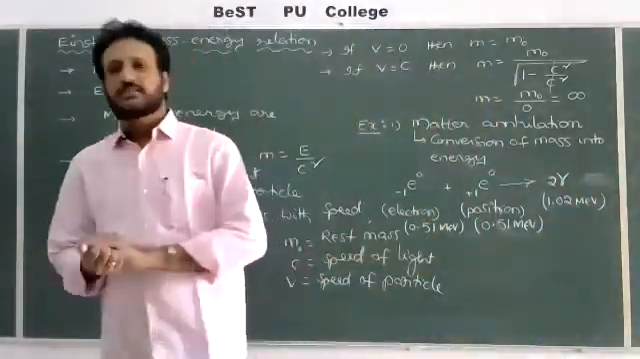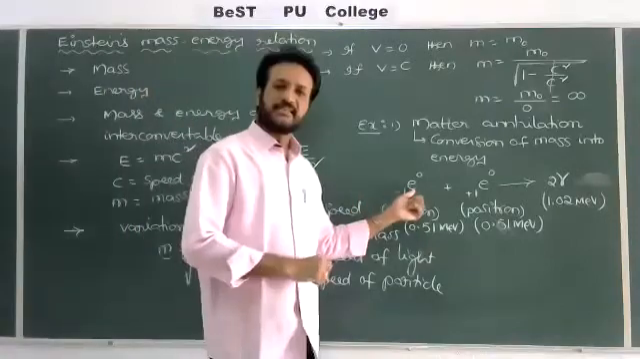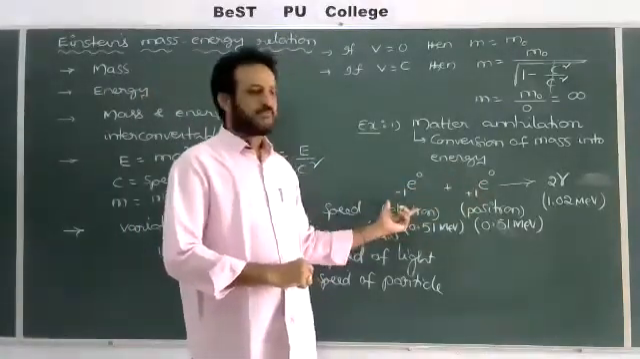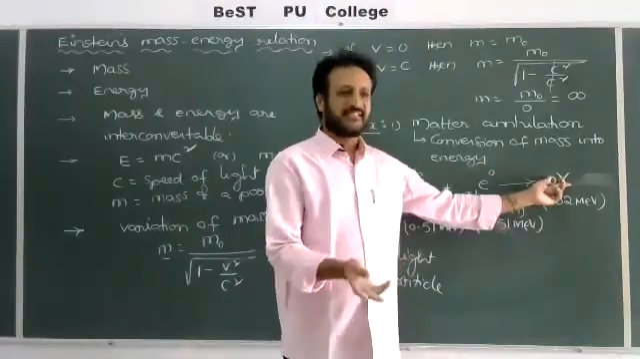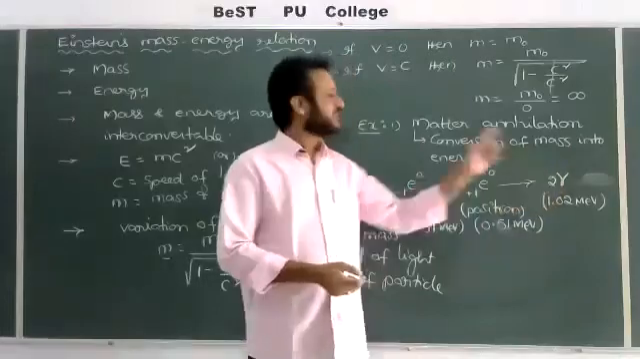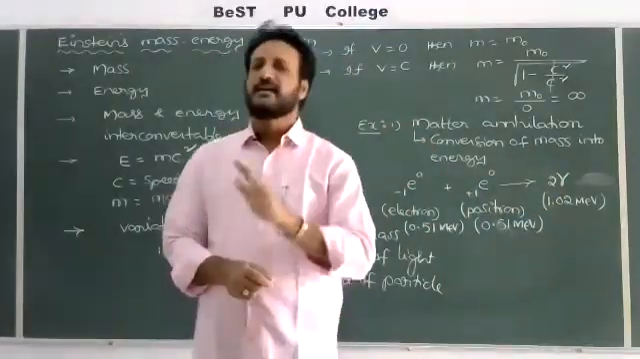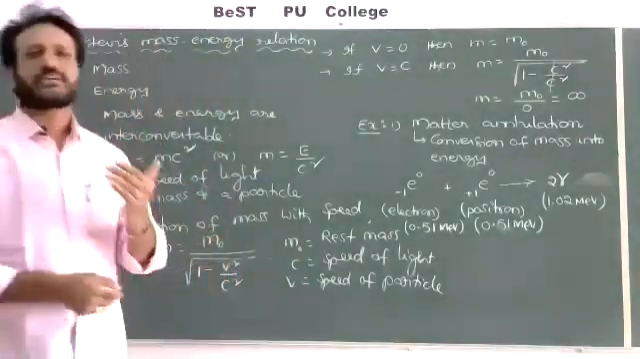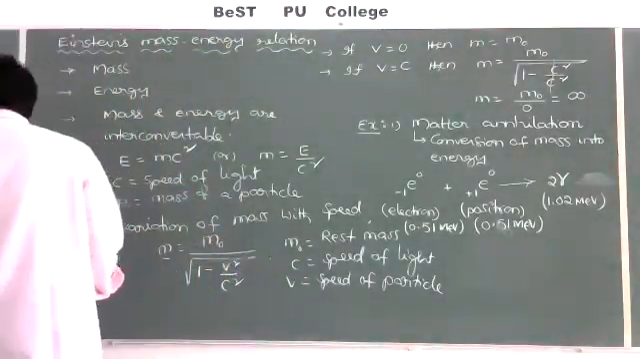So in this process what happened? Electron is a particle, positron is also a particle, both are nothing but mass, but gamma is nothing but what? Energy, radiation. So your mass is converted into energy. That is an example, called matter annihilation. One example. Second example: pair production.